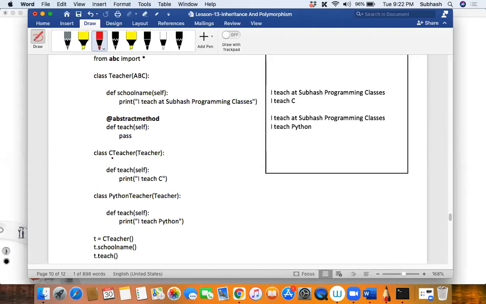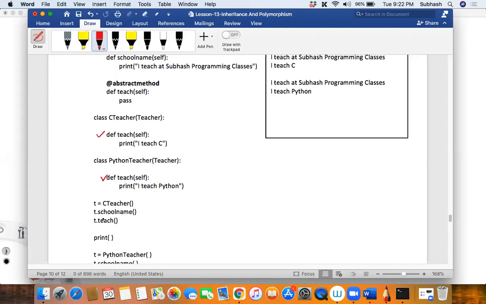And then I am inheriting this C teacher class, and C teacher class is inheriting from teacher class, and then Python teacher is inheriting from this teacher class again. And as you can see, the teach method has been redefined or overridden from the abstract base class. Is that clear? Is this program clear?